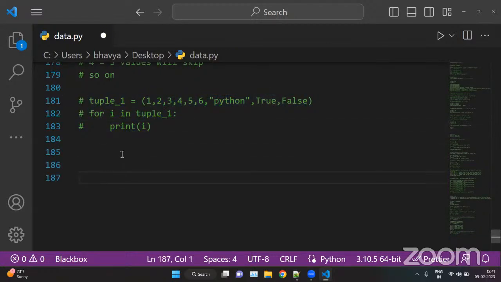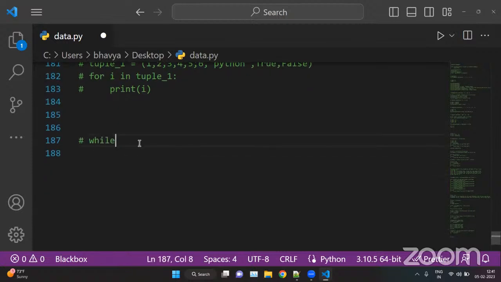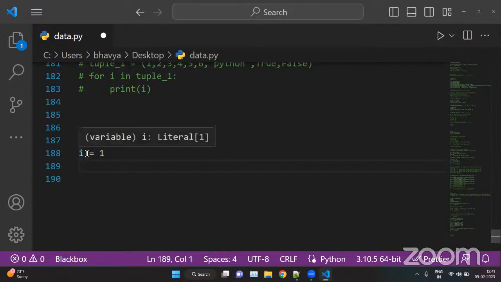Now we have a while loop. The while loop works on the basis of conditions. Okay, let me show you first. Here we have an element i equal to 1. i is a variable here, 1 is an integer value.